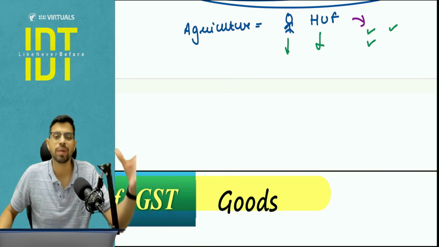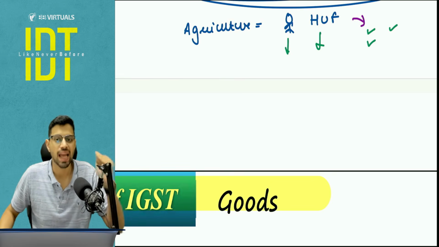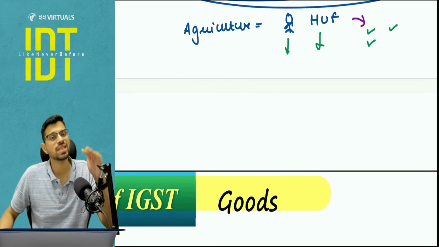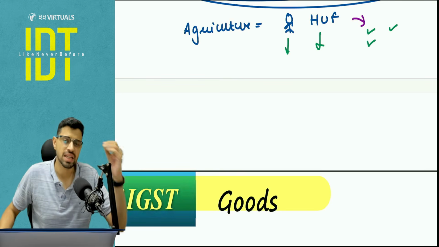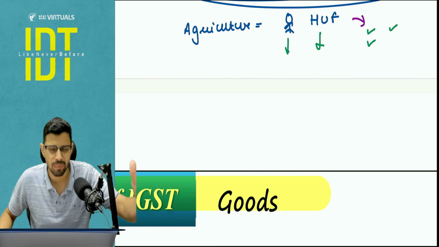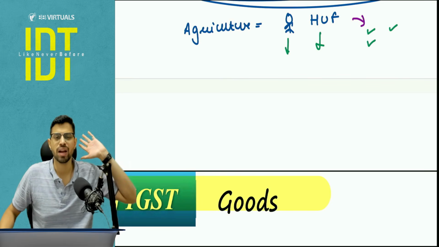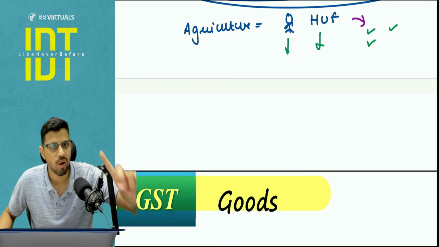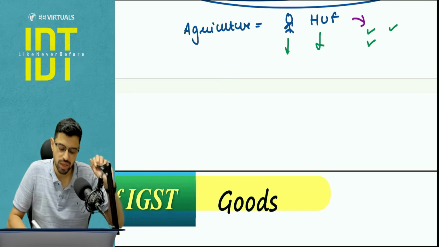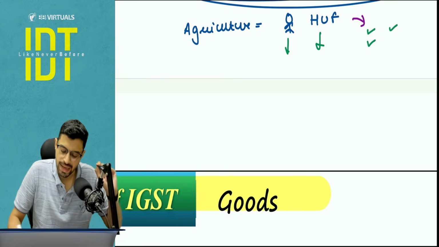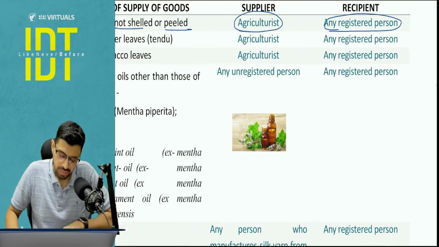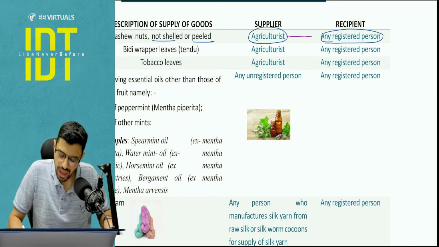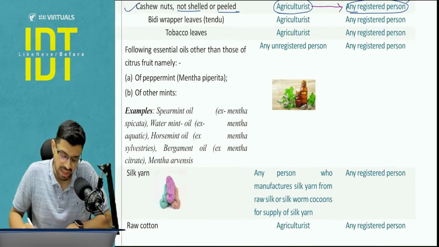But if there is a company, a partnership firm, or an LLP, they cannot be agriculturist. Or if there is an individual who is not involved at the farm, who is not having any personal supervision, neither of himself nor of his family over the paid labor, and he's sitting somewhere else apart from that farm, then in that case, that is not the meaning of agriculturist. So you need to make a note that agriculturist can be an individual or an HUF, no one else. Now, agriculturist is the supplier and recipient is a registered person. So the registered person will pay the GST under reverse charge mechanism.